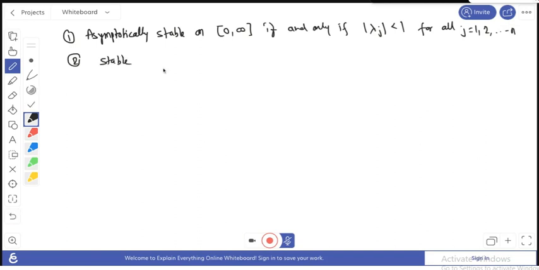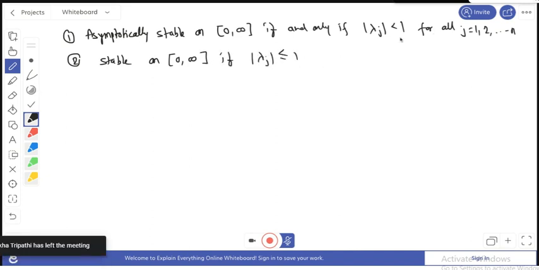The second result is that the system is stable on the given interval if the modulus of lambda j is less than or equal to 1 for all j equals 1, 2.